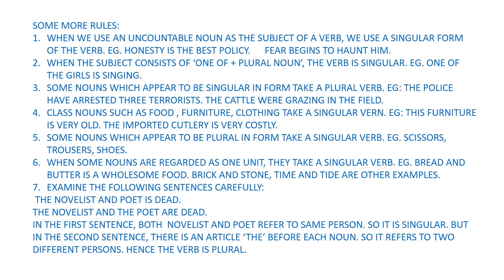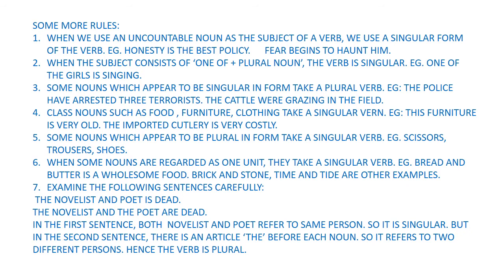When we use an uncountable noun, then we use the singular form, like honesty is the best policy. Similarly, when we have one of, and we have a plural noun, then the verb will be singular. One of the girls is missing. Why? Because though it is girls, it's only one. So that's why one of plus any noun will be singular.